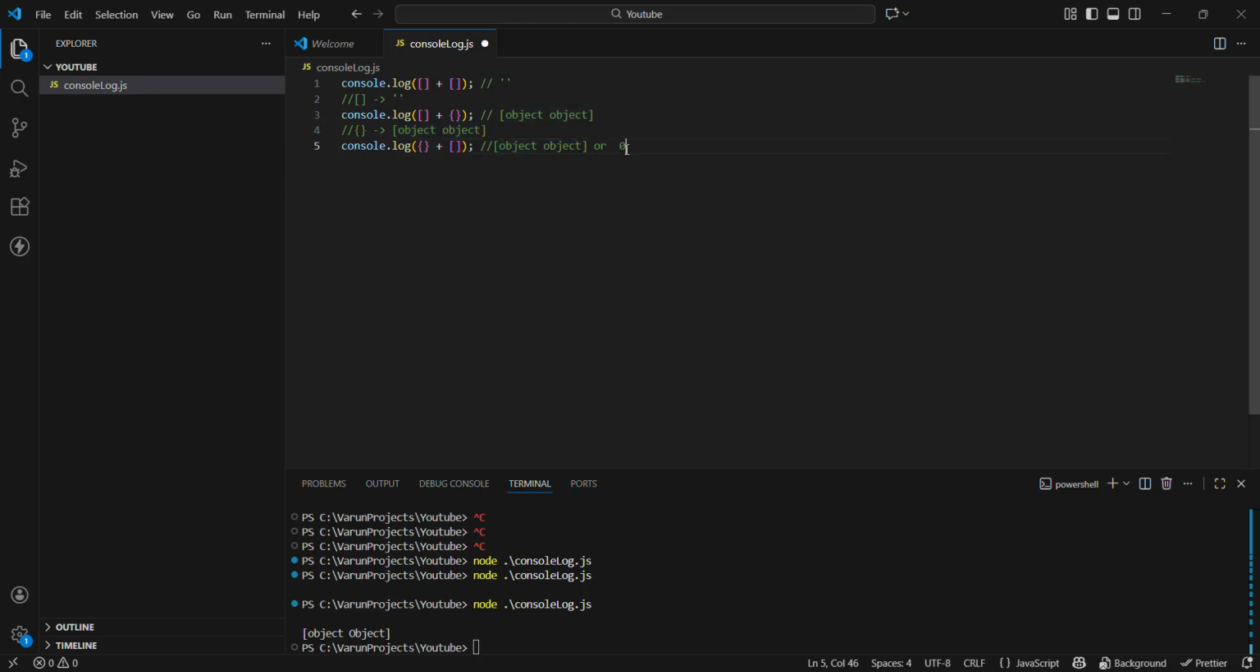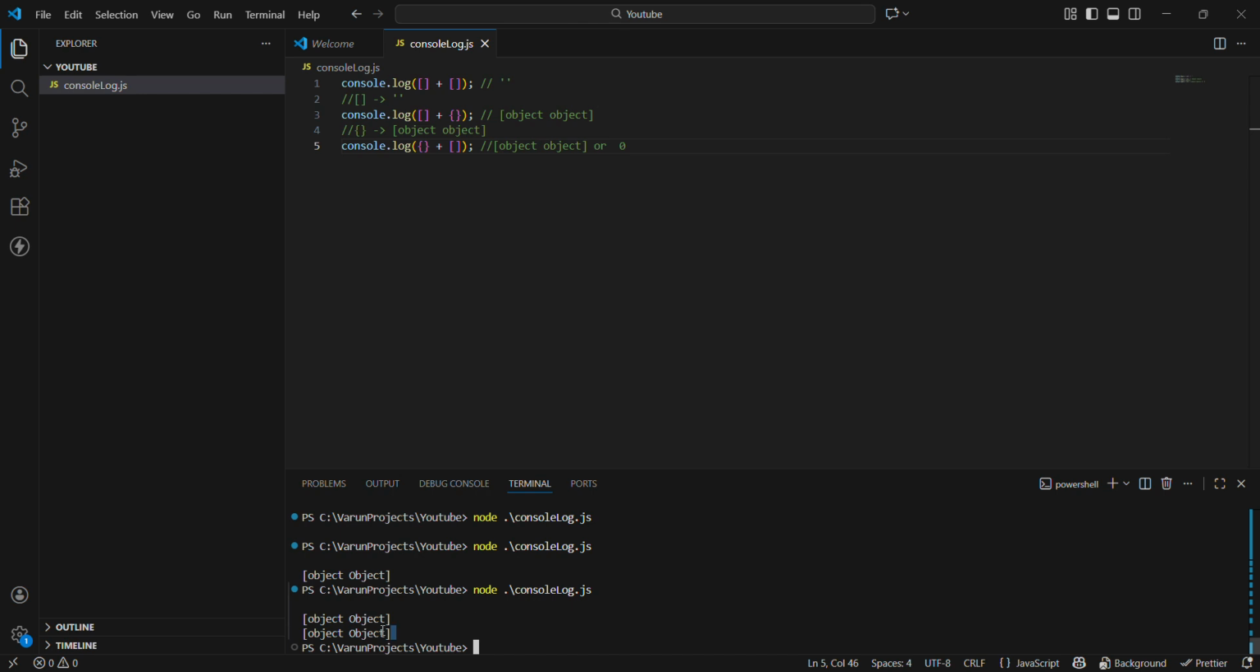It can be object or 0. Here in Visual Studio we will get object as our output if we check, but in some browsers, like older versions, we can also get 0. But in most modern browsers like Chrome and Edge, we will get object. So remember this thing, guys. The interviewer might ask this type of scenario as well.